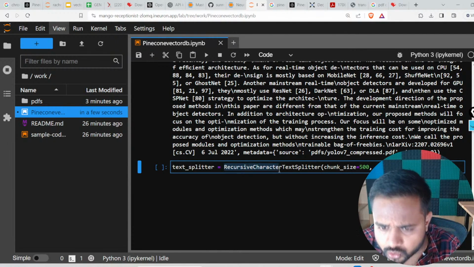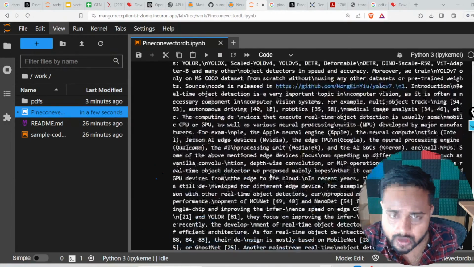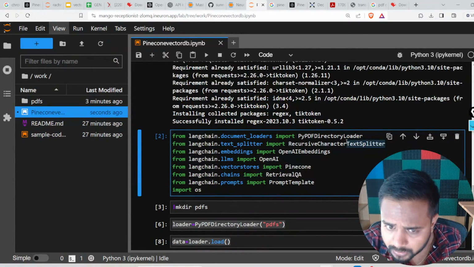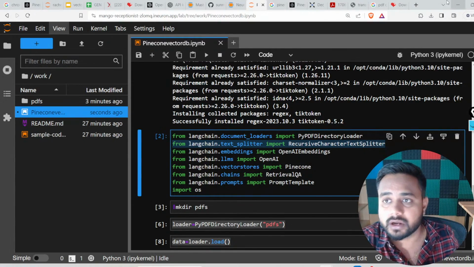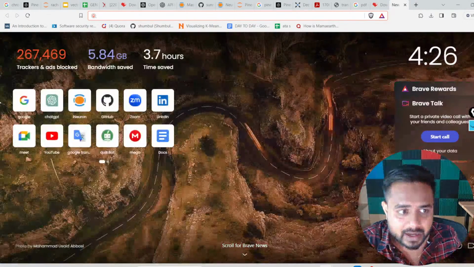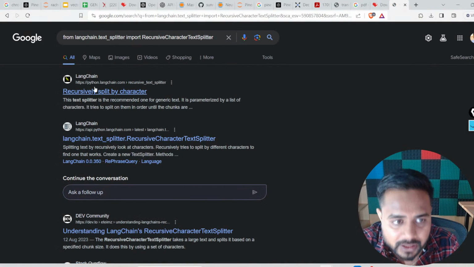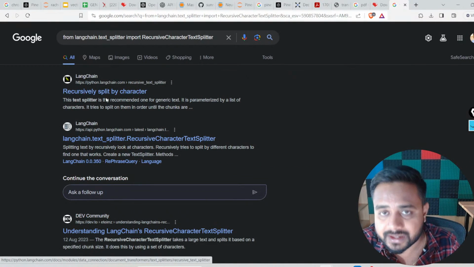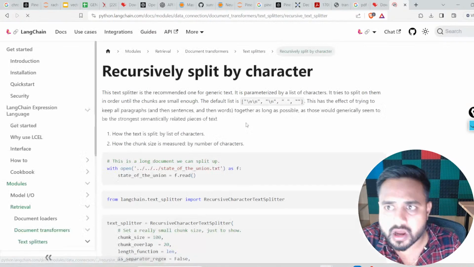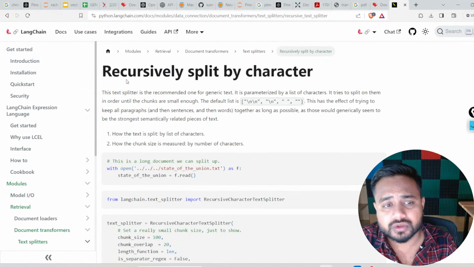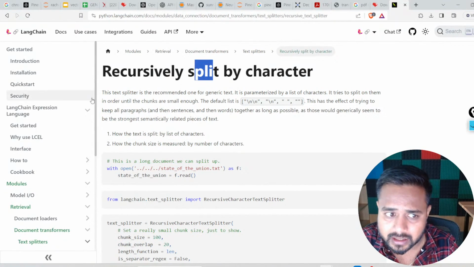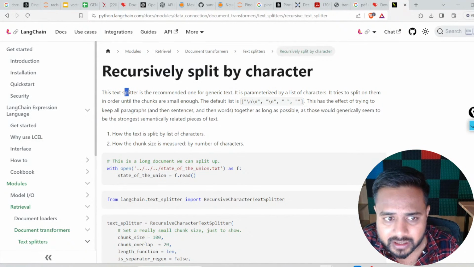Just go through and check over Google, or you can directly copy this particular import statement, open Google and paste it there. Then you will get the complete definition of it inside the LangChain documentation. Just look at recursively split by character. This text splitter is recommended for generic text.